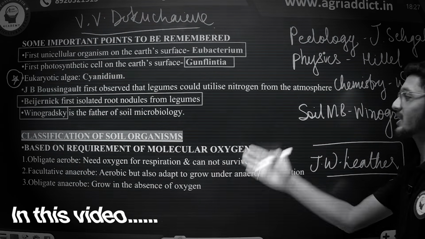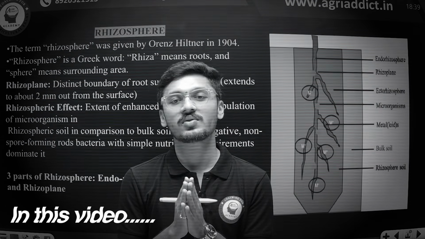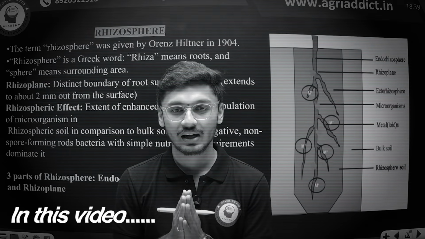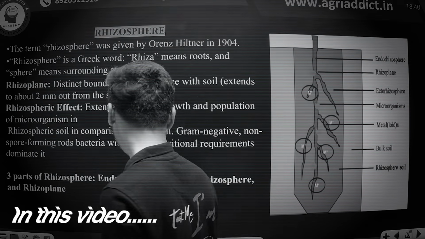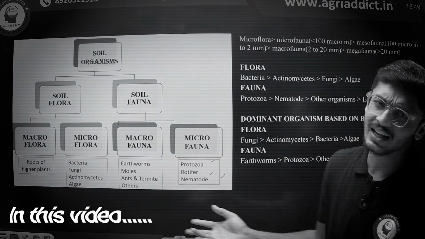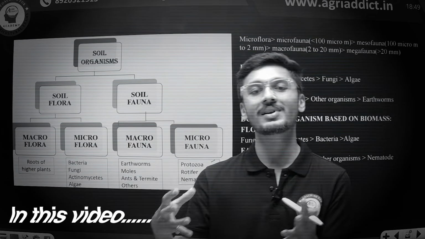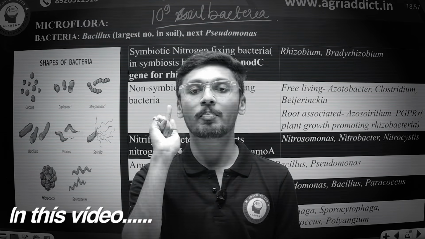Soil biology, it is very important to understand what is rhizosphere. Rhizosphere is a very important part of soil macroflora, है ना? Plant roots is a very important part of macroflora. Soil organisms are classified into two different categories और very basic categories है, plants है तो soil flora और animals है तो soil fauna. The genus of bacteria which is dominating in every soil system is the Bacillus genus.